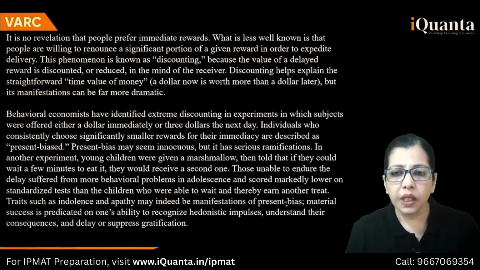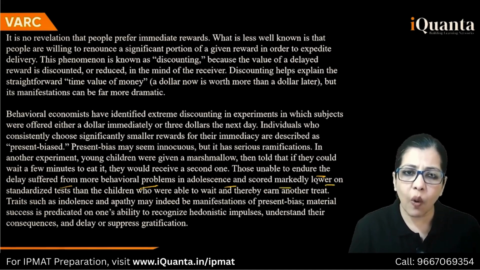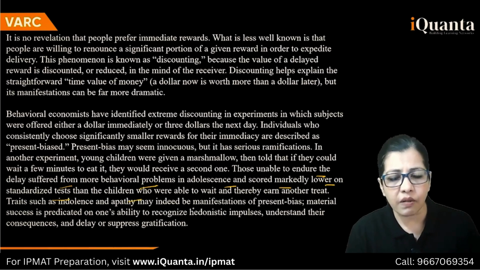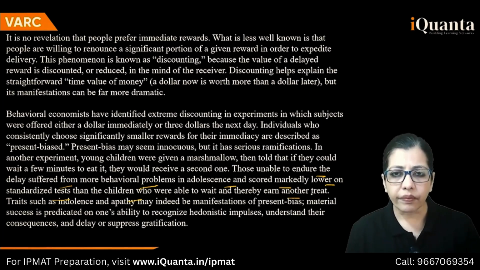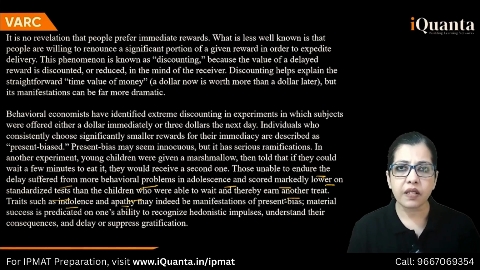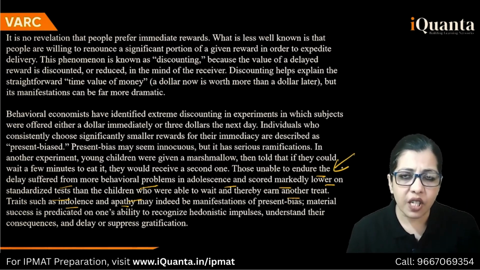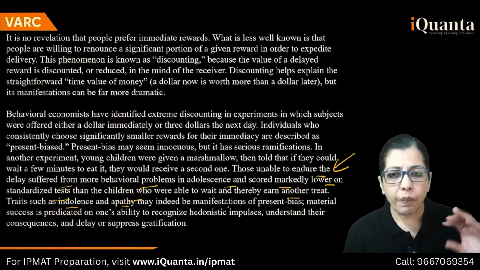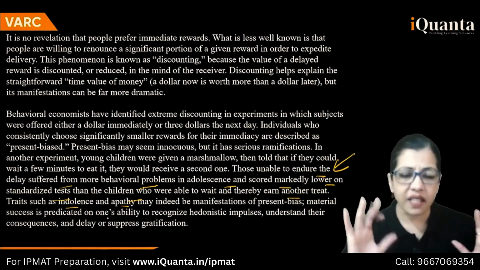Go back to this. Those unable to endure the delay suffered from more behavioral problems in adolescence as you grow up and scored markedly lower on standardized tests than other children who had the patience, who were able to wait, thereby earn another treat. Traits such as indolence and apathy may indeed be manifestations of present bias. So if you are behaving this way, you don't have patience, you are quite hasty, you want the treat today, this leads to indolence and apathy later. So your present bias is the cause and indolence and apathy are later effects.